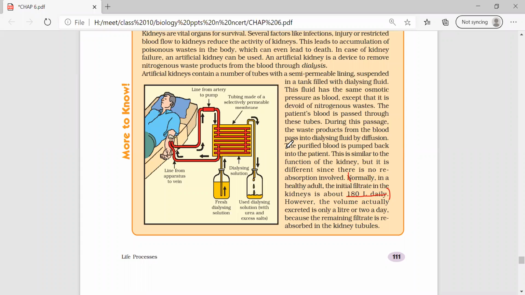Next, whatever fluid we use to maintain the osmotic pressure as blood, that is called dialysis fluid. What does it not contain? It does not contain the nitrogenous waste such as urea. So don't be confused. Last time most of them wrote this bit wrong.